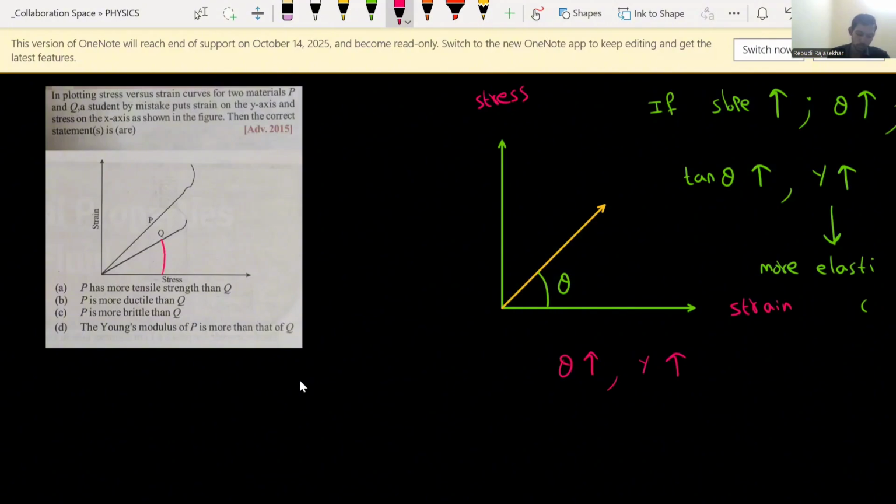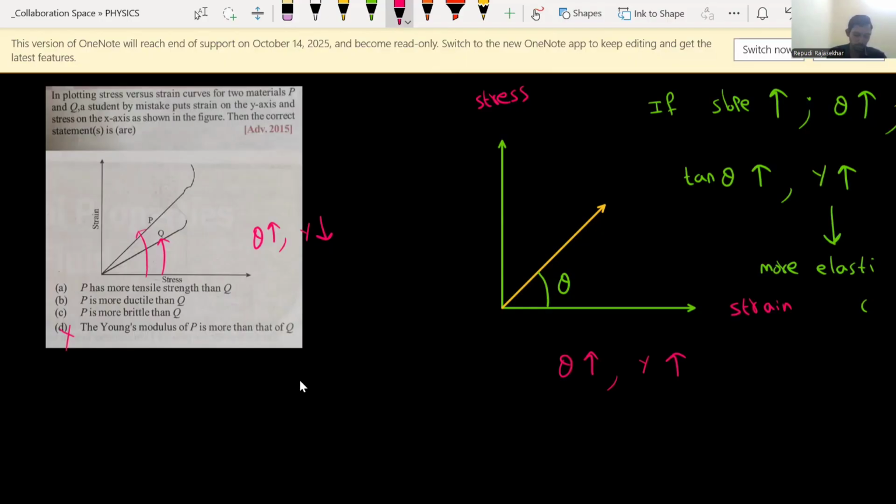The graph which has more angle has less Young's modulus. But in option D they said that the Young's modulus of P is more than Q. No, this is wrong because the graph is opposite. I repeat, if theta is more, Young's modulus is more is valid for stress along the y-axis and strain along the x-axis. But the given graph has strain along the y-axis and stress along the x-axis. If theta is more in this case, that means Young's modulus is less. Here it is opposite. So option D is wrong.